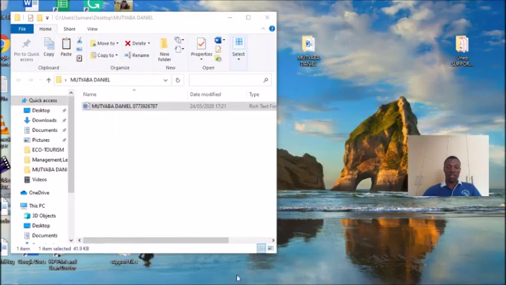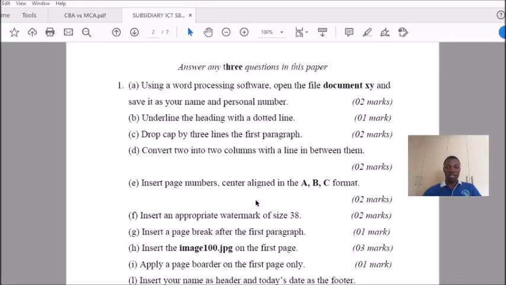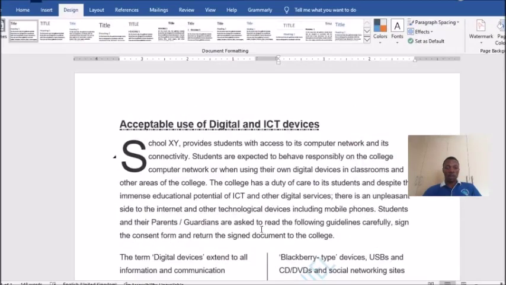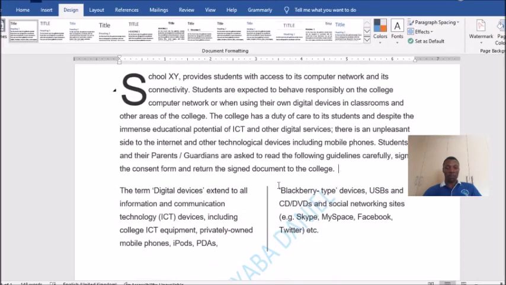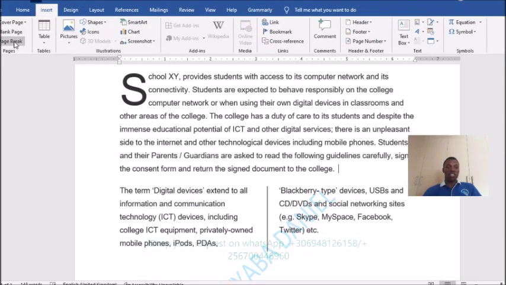After that, come back and look at G. Insert a page break after the first paragraph. So you come after the first paragraph. This is the first paragraph. This is after the first paragraph. We are clicking there, and then we are inserting the page break. Insert page break.